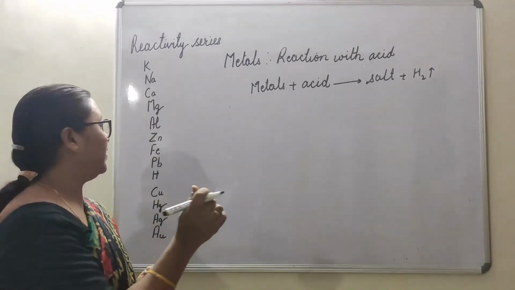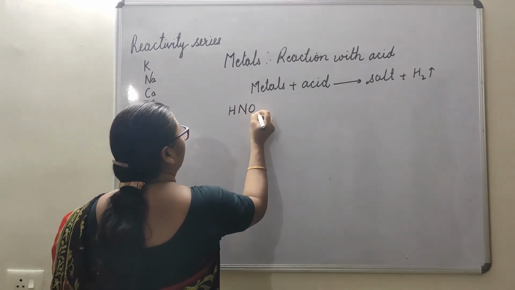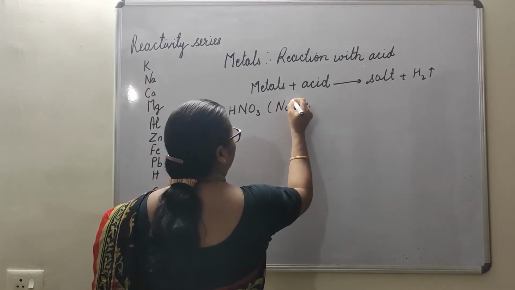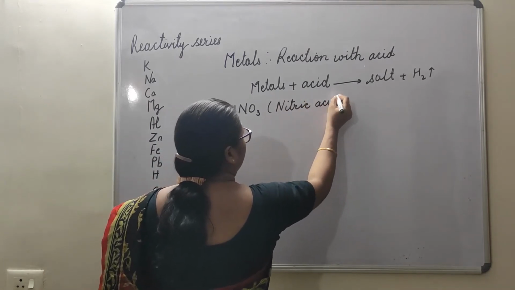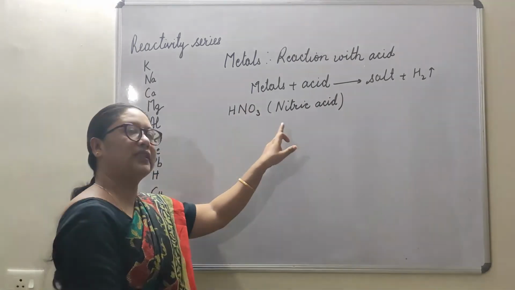The next acid we will take is nitric acid. Now we will see what we get when metals react with nitric acid.